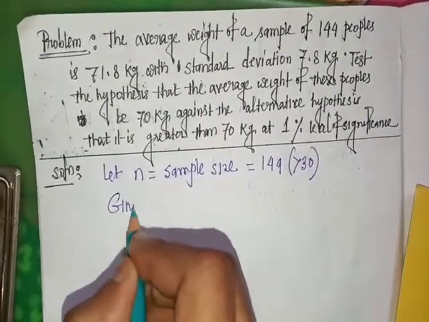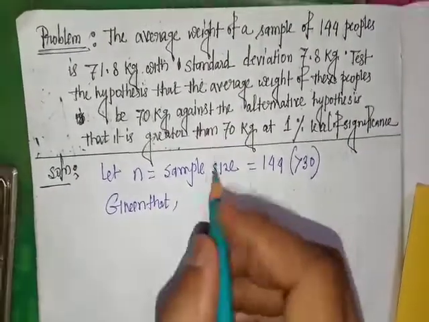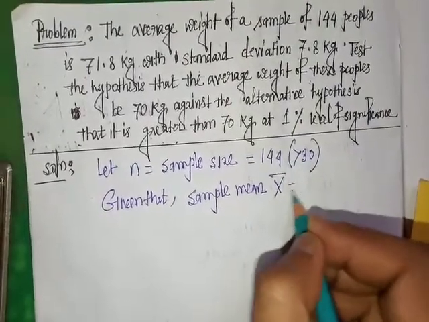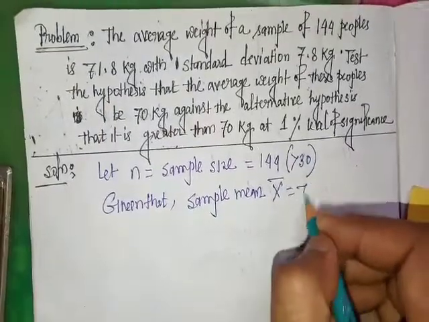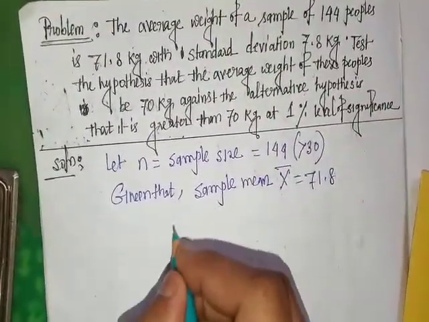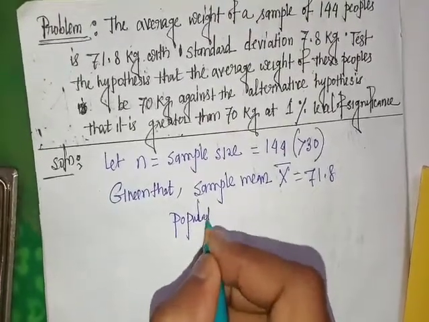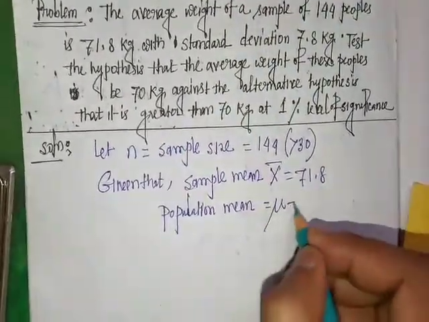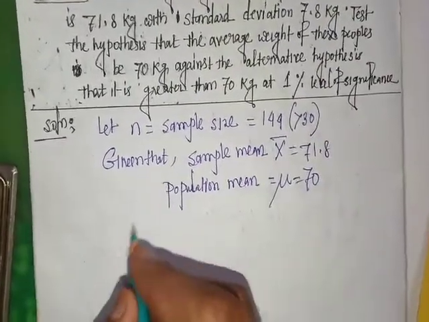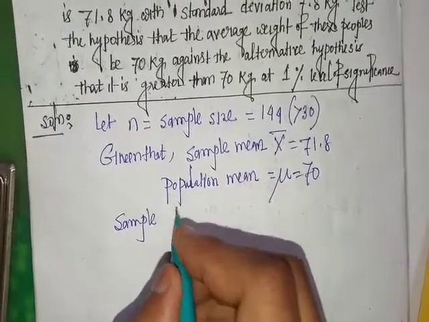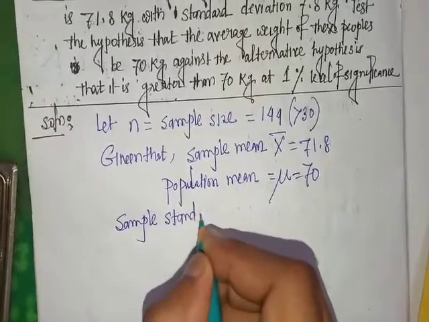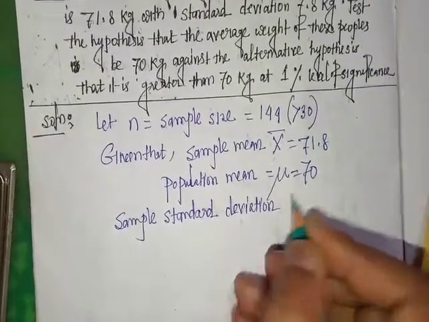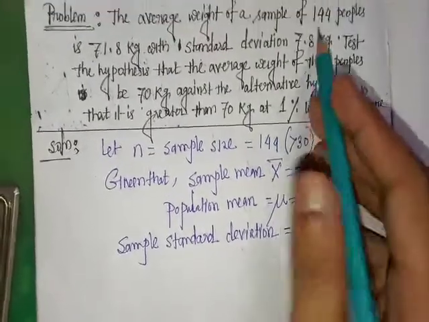Given that sample mean capital X bar is 71.8, and population mean mu equal to 70, and sample standard deviation is equal to 7.8 kg.